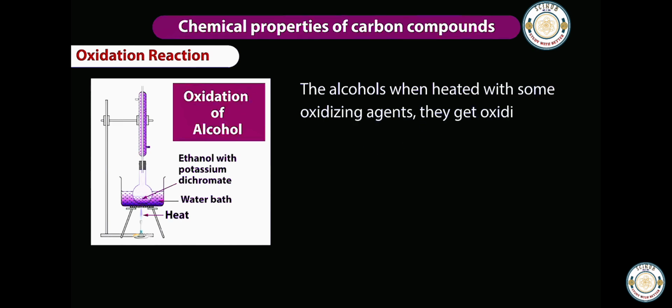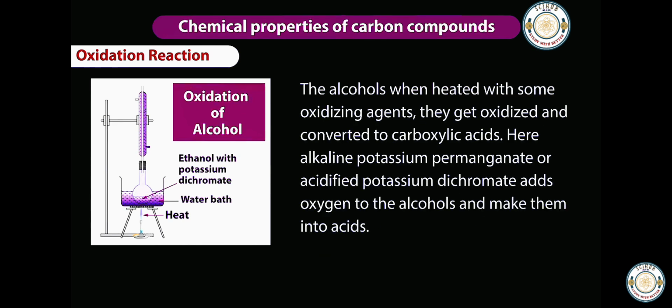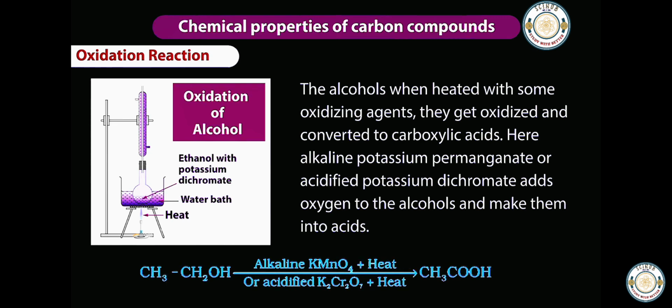Oxidation. The alcohols, when heated with some oxidizing agents, they get oxidized and converted to carboxylic acids. For example, when ethyl alcohol is heated with alkaline KMnO4 or acidified K2Cr2O7, it produces acetic acid.